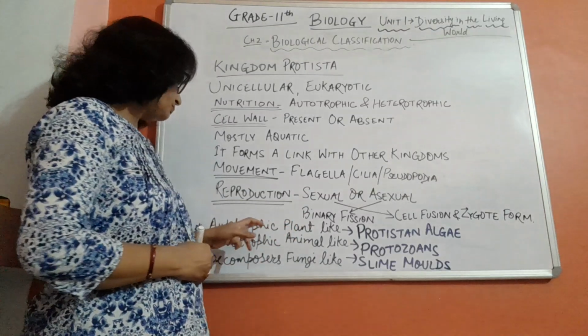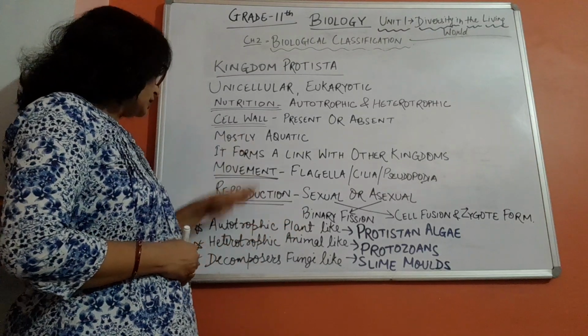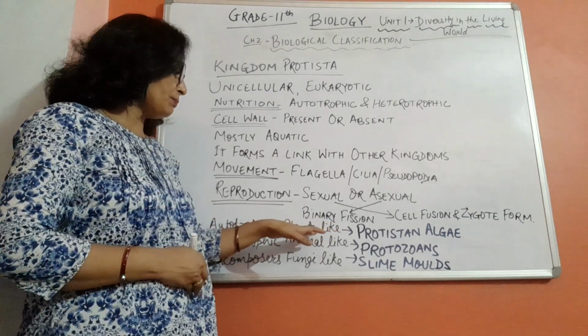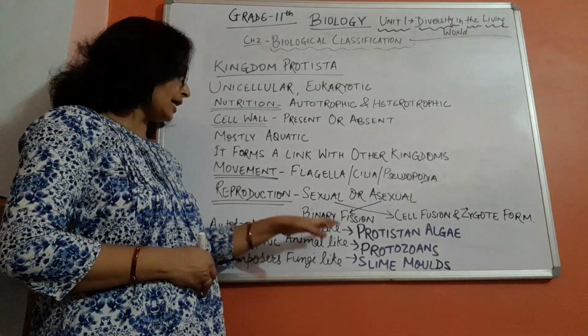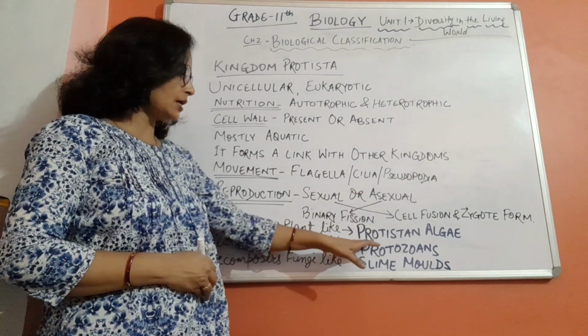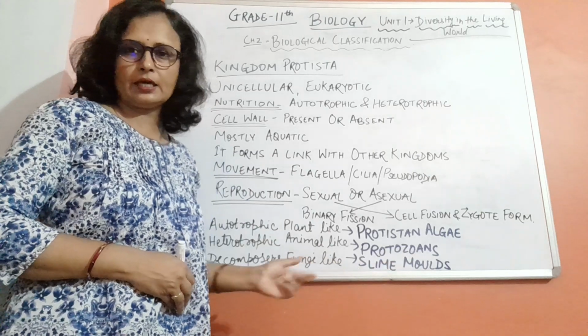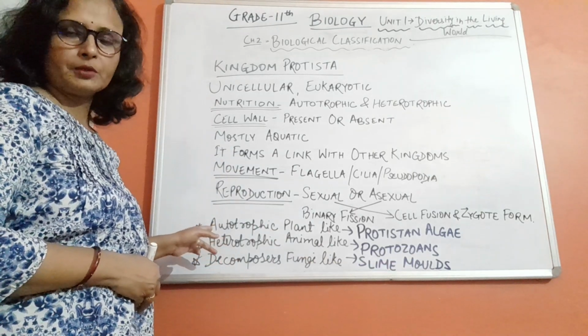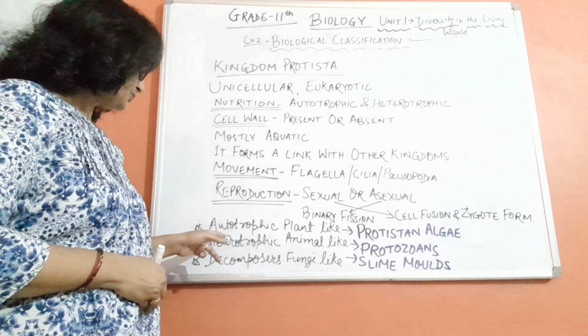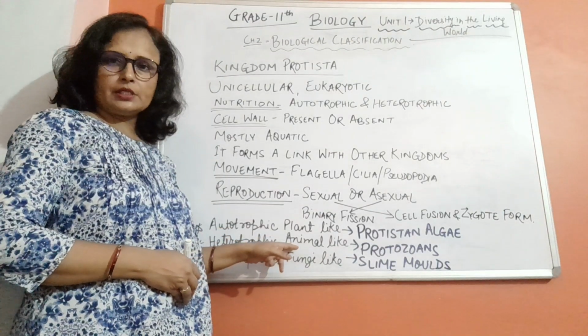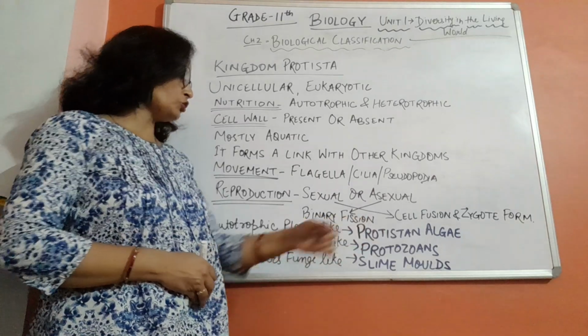Okay. Now the Protista which are autotrophic, we can say those are plant-like. So autotrophic plant-like Protistas are called Protistan algae. And heterotrophic animal-like protistans include protozoans.